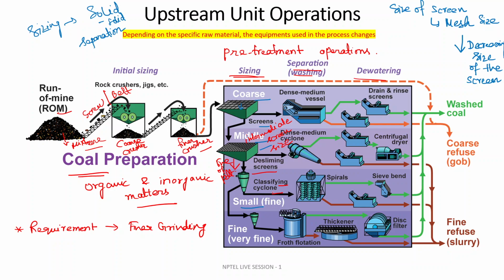So the finer size will be collected and sent to the spiral. Spiral comes under washing because at some point there will be addition of water, and this goes for washing where water is added and the small or finer size product is washed. The very smallest fine size will be connected again through the classifying cyclone. It involves a series of operations.